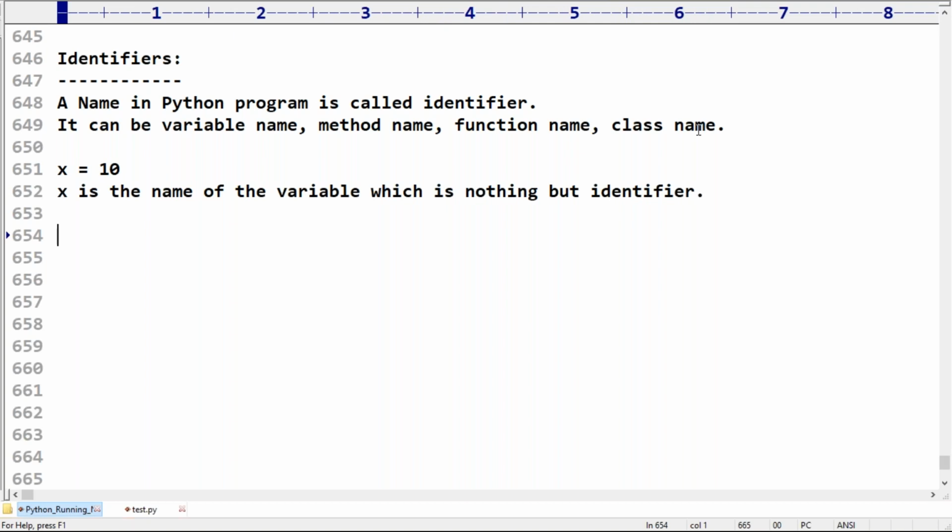Next, to define names, there are some rules and regulations. To define names, the name of a variable, or a class, or a method, compulsorily we have to follow certain rules and regulations, right? So which rules do we require to follow? Very simple. Do you know?